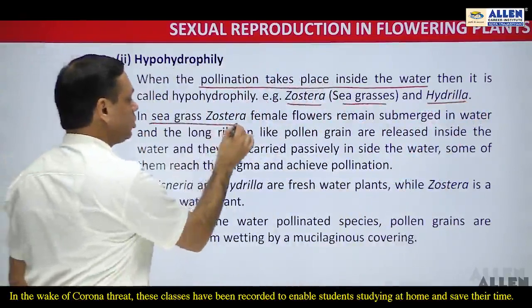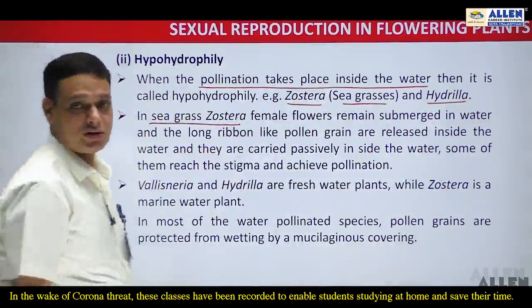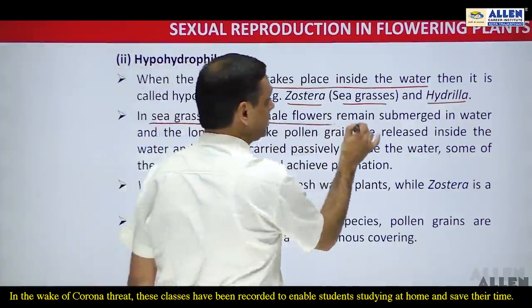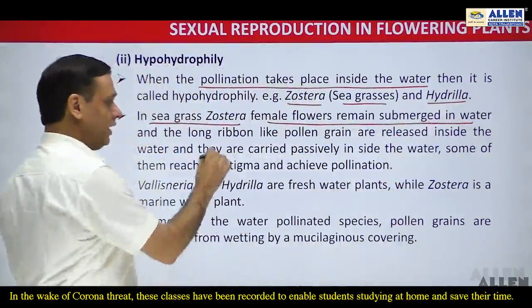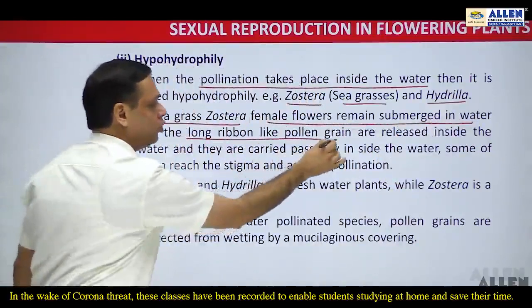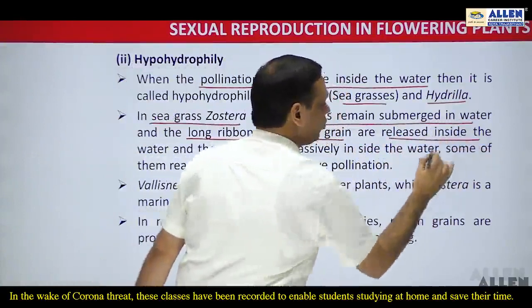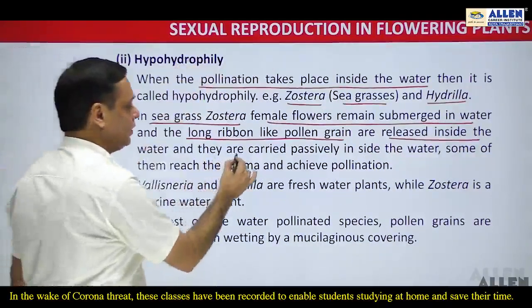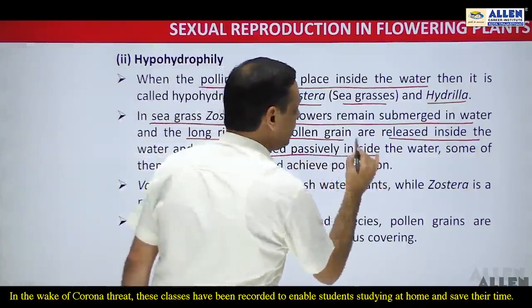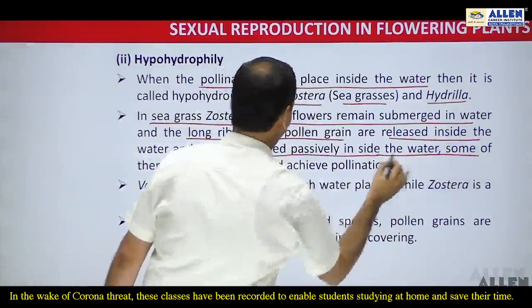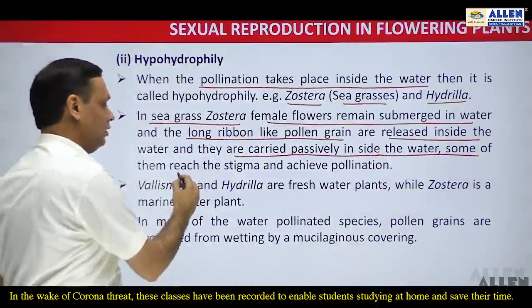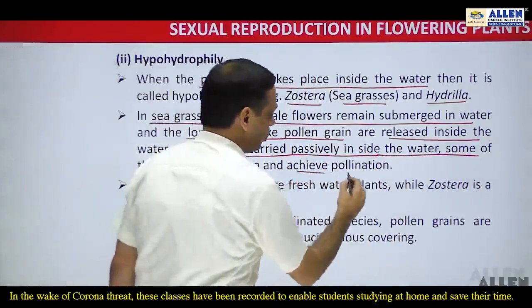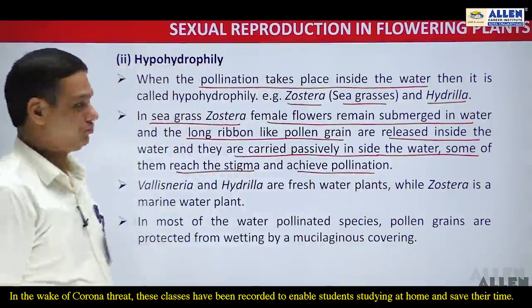In sea grasses Zostera, female flowers remain submerged inside the water, as well as the long ribbon-like pollen grains, which are also released inside the water. And finally those ribbon-like pollen grains are carried passively by water and reach the stigma so as to achieve pollination.